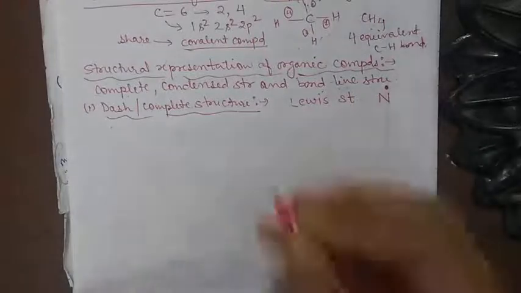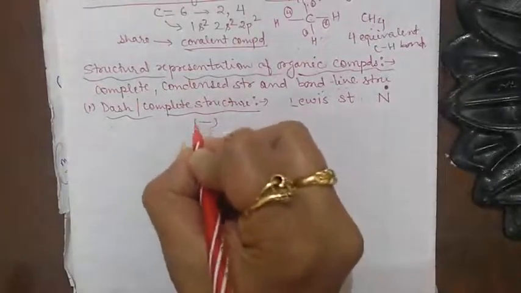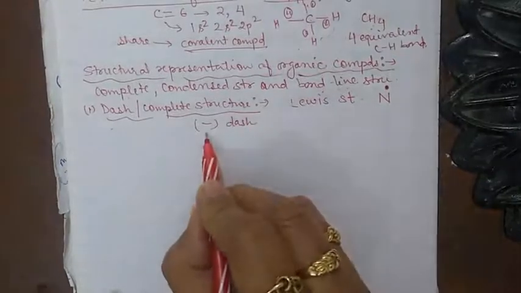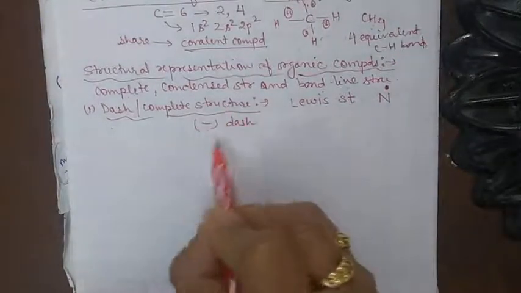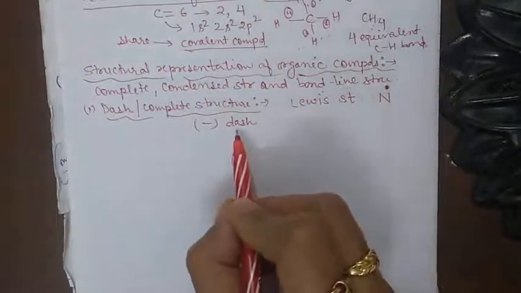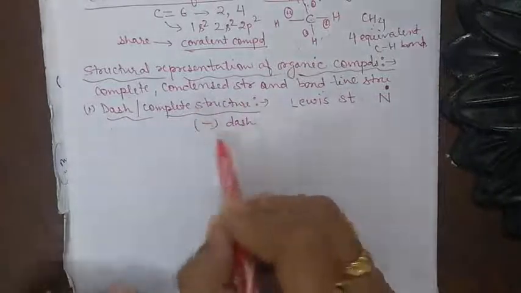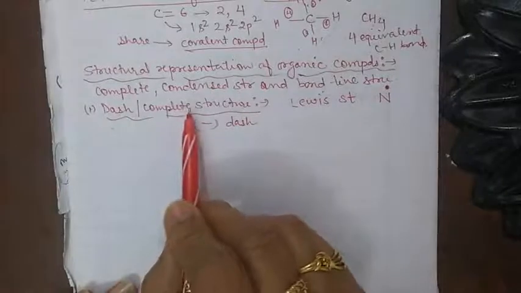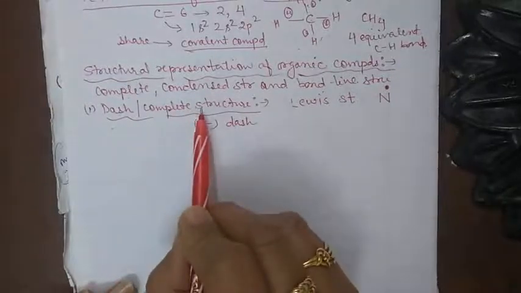So if in the Lewis structure of an organic compound, all the bond pairs are replaced by dashes, this is the symbol for the dash, then the obtained structure is known as the dash structure, or also known as the complete structure.